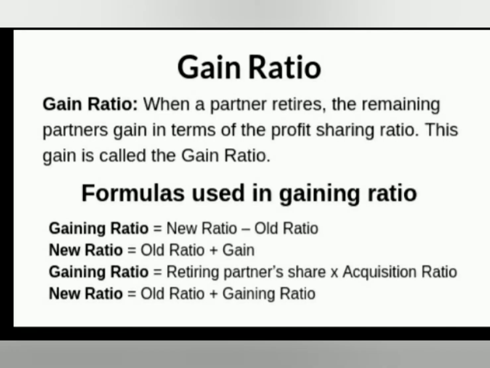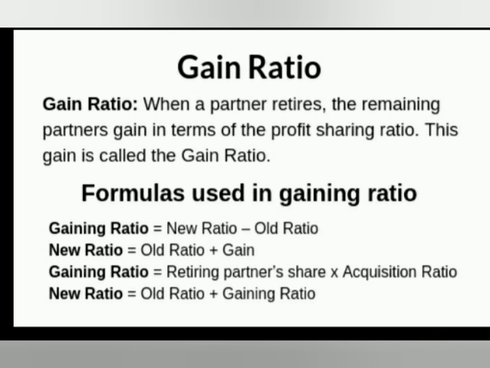As soon as a partner retires, the profit sharing ratio of the continuing partners gets changed. The share of the retiring partner is distributed among the continuing partners. In the absence of information, the continuing partners take the retired partner's share in their profit sharing ratio or in an agreed ratio. Gaining ratio is equal to new ratio minus existing ratio or old ratio. The ratio in which the retiring partner's share is distributed among continuing partners is known as gaining ratio.